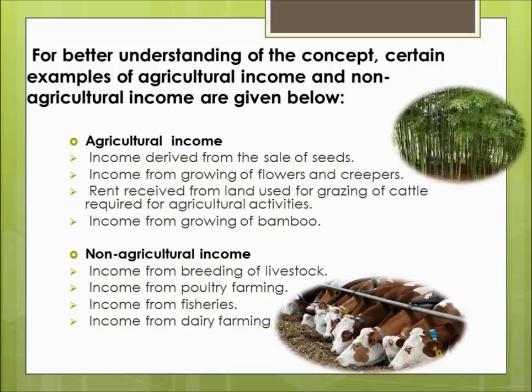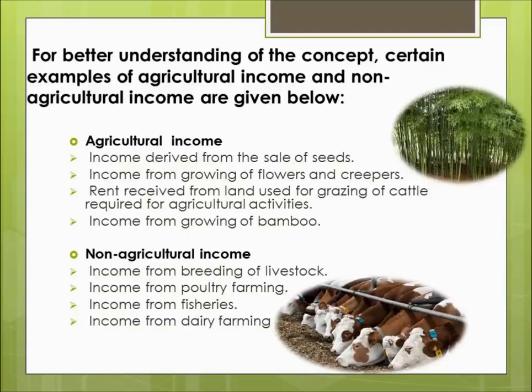Number 1 was rent or revenue received from any agricultural land situated in India which is used for agricultural operations. Breeding of livestock does not satisfy this first condition, as it is not any rent or revenue received from any land situated in India and used for agriculture purpose.